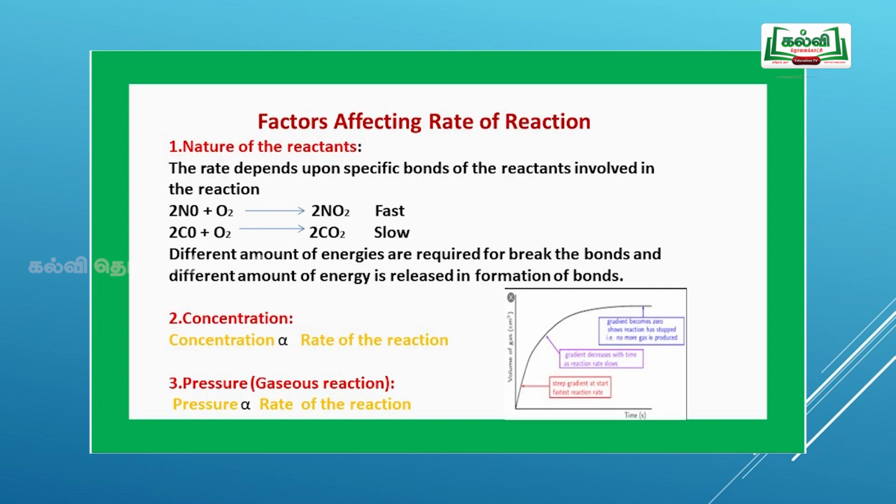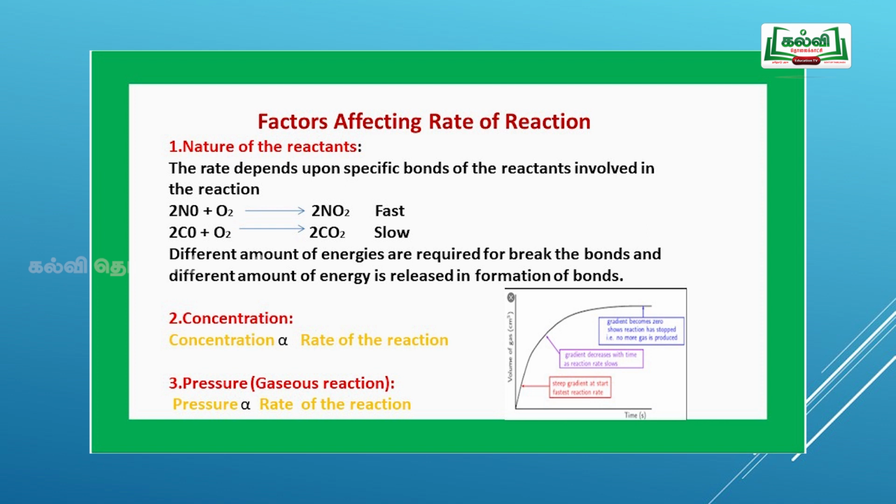What are the factors affecting the rate of the reaction? The first one is the nature of the reactant. If you view both equations, 2NO plus O2 gives 2NO2 and 2CO plus O2 gives 2CO2, both equations seem to be the same. But the first one is very fast and the second one is slow. Why? Depending upon the amount of energy required to break the bond and the amount of energy released, the reactions are classified into fast and slow.